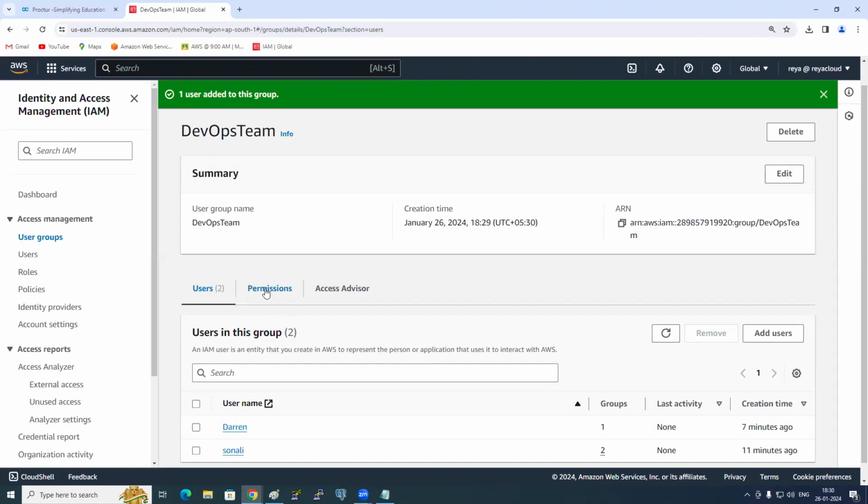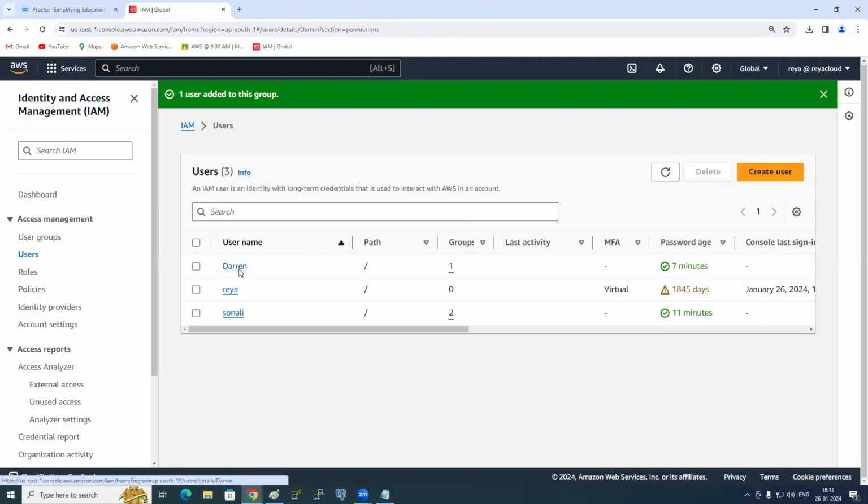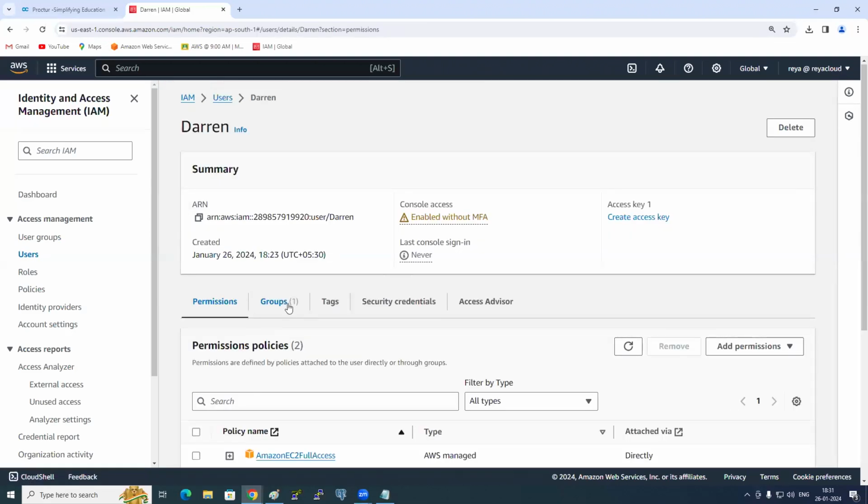Understood? And for this group, what kind of permissions? DevOps team is there, no? Here, what kind of permissions have we given? For the group level also, can I delete and remove permissions, add permissions anytime? Yes. I'll talk about Access Advisor soon. Okay, we'll go to Darren. Is it clear on the groups now?